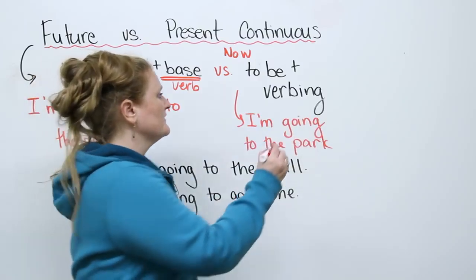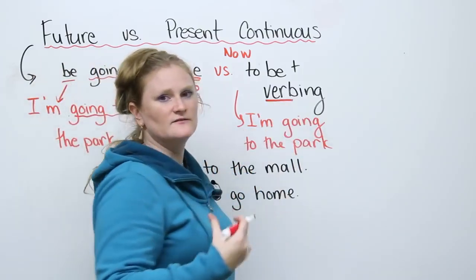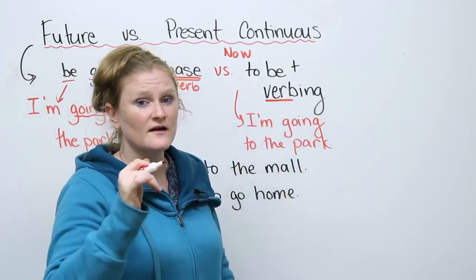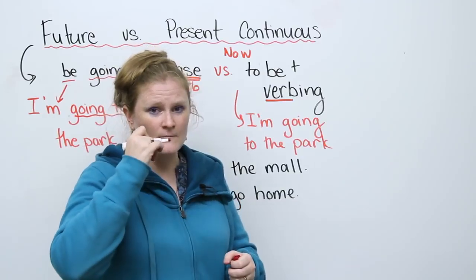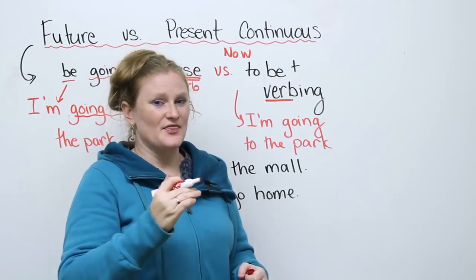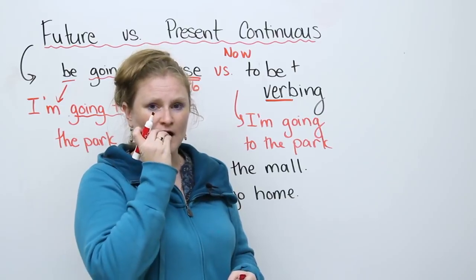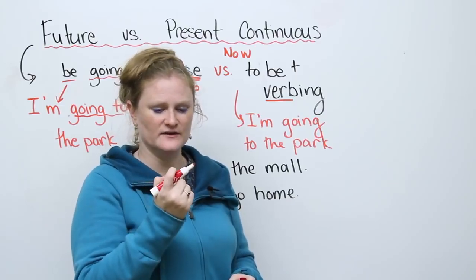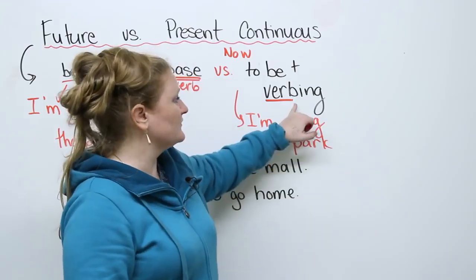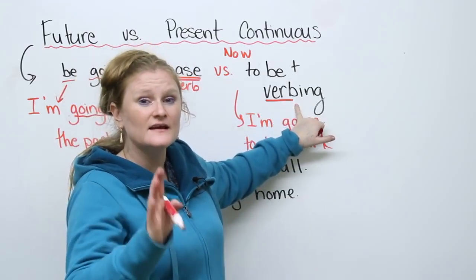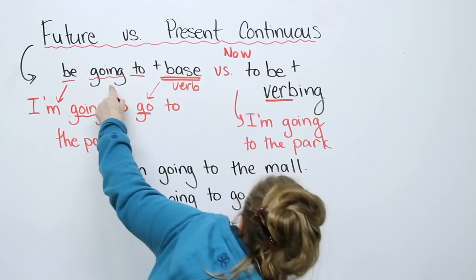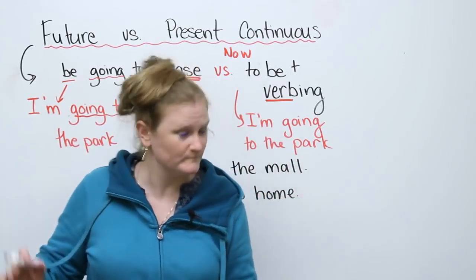The difference is this verb can be any verb at all. I can say, right now, I am smelling the marker, or I am eating. Don't eat the marker. This verb can change. In the future tense, you can never change going to.